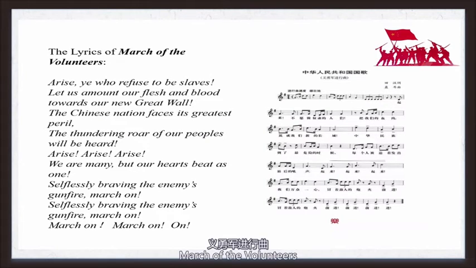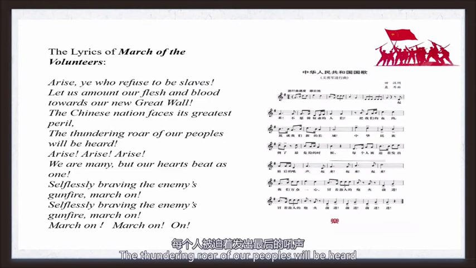March of the Volunteers. Arise, ye who refuse to be slaves. Let's mount our flesh and blood towards our new Great Wall. The Chinese nation faces its greatest peril.